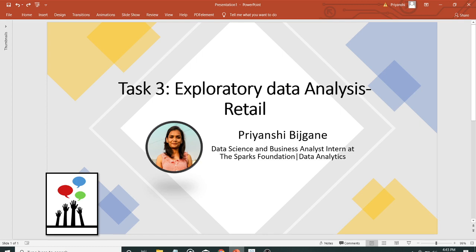This is my submission for task 3, that is exploratory data analysis retail. The task basically is to perform the exploratory data analysis on sample superstore dataset and, as a business manager, find out the weak areas where work is required to increase the profit and to decrease the losses the business is facing. So let's get started.